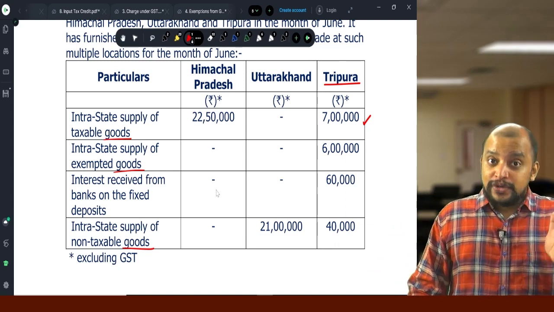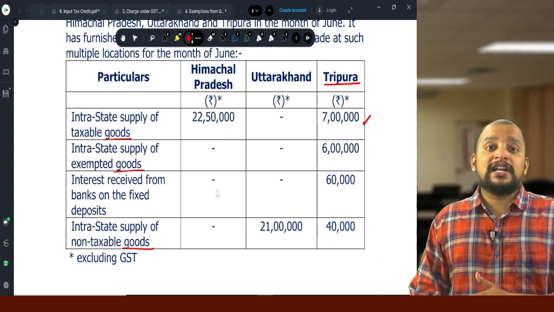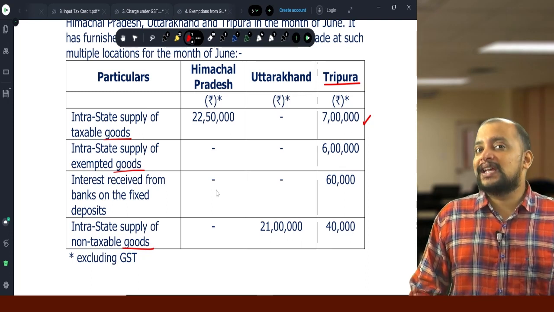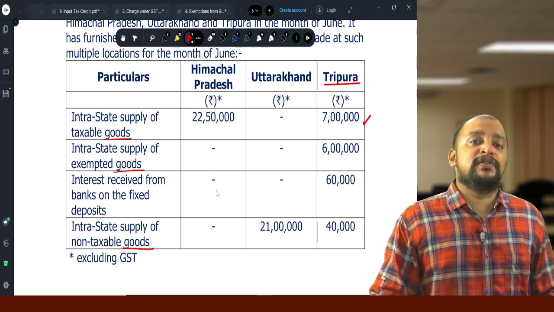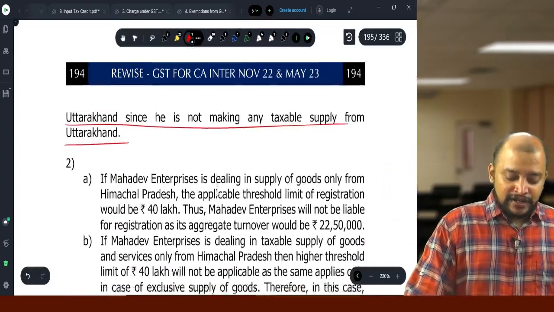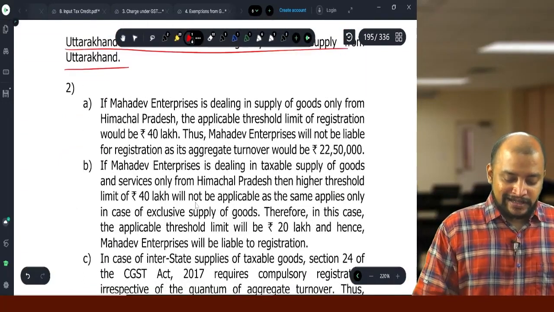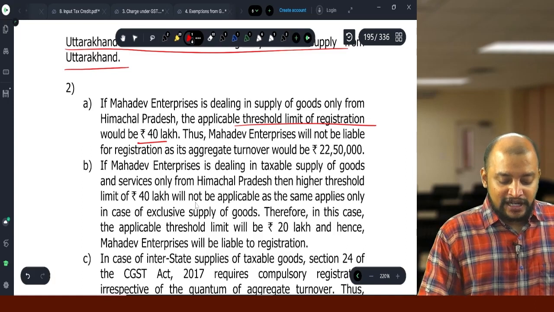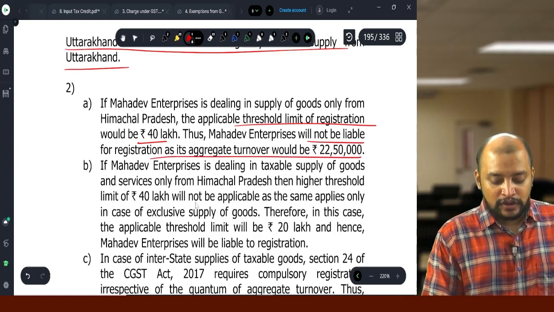Himachal Pradesh is not in NMT and U stamp, single state, other states exclusively engaged in supply of goods. So therefore, the applicable limit will be 40 lakhs and their turnover is 22 lakh 50. So therefore, they are not required to get registered. The applicable threshold limit is 40 lakhs and they are not liable to register as their aggregate turnover does not exceed 40 lakhs.